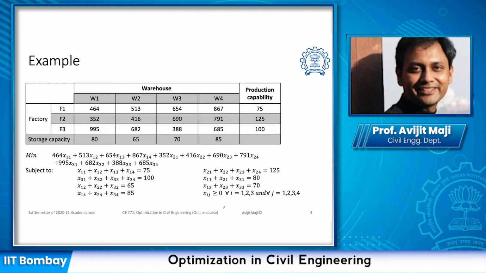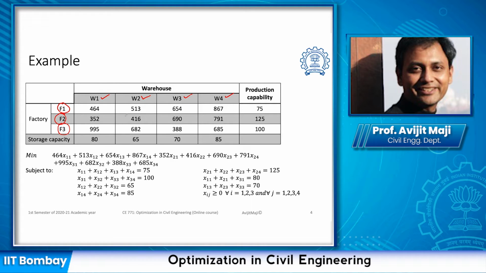In this problem, we are looking into different factory locations which are indicated by F1, F2 and F3, and different warehouse locations which are indicated by W1, W2, W3 and W4.